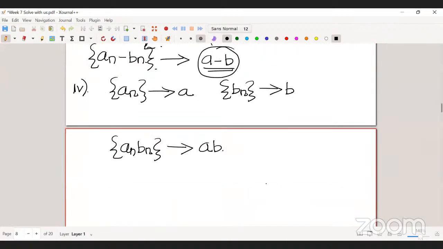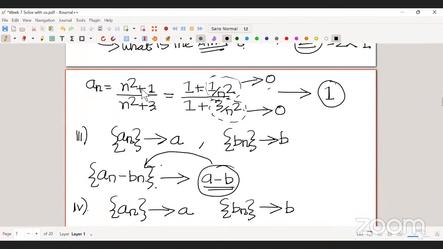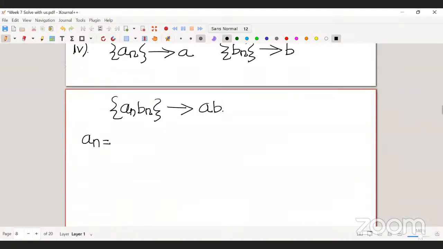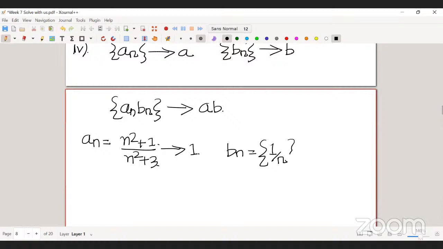For example, just now we have proved that the sequence n square plus 1 by n square plus 3 has limit 1. So my an is n square plus 1 by n square plus 3, and its limit is 1, right? And I consider another sequence bn, which is 1 by n, and we know that the limit of this sequence is 0, right?